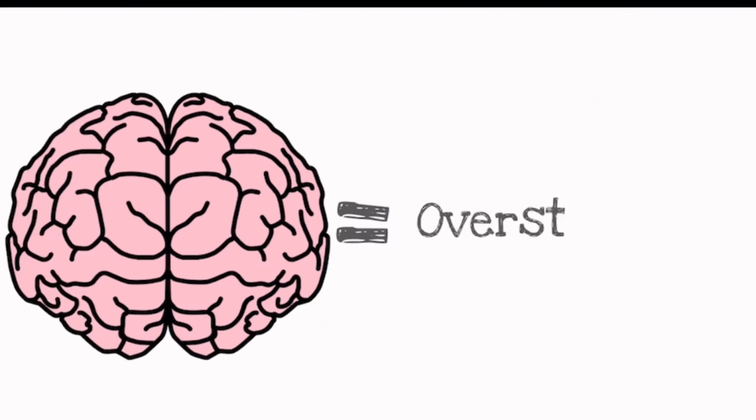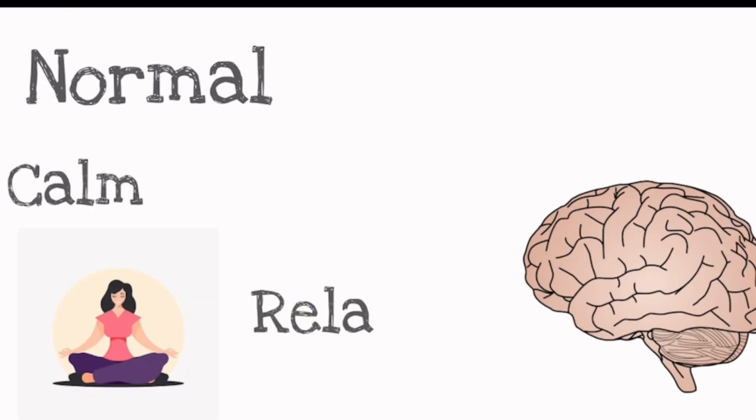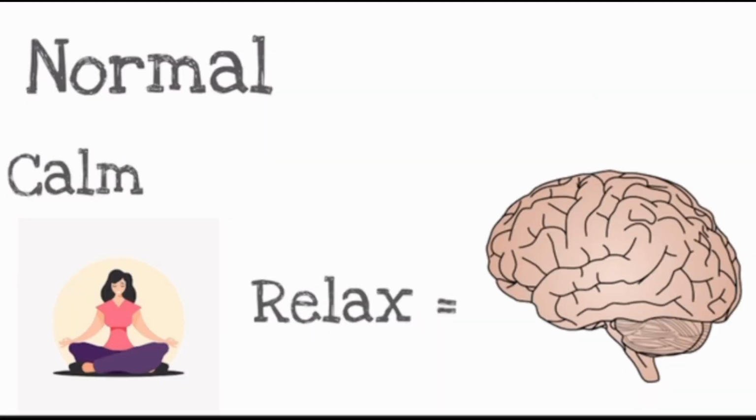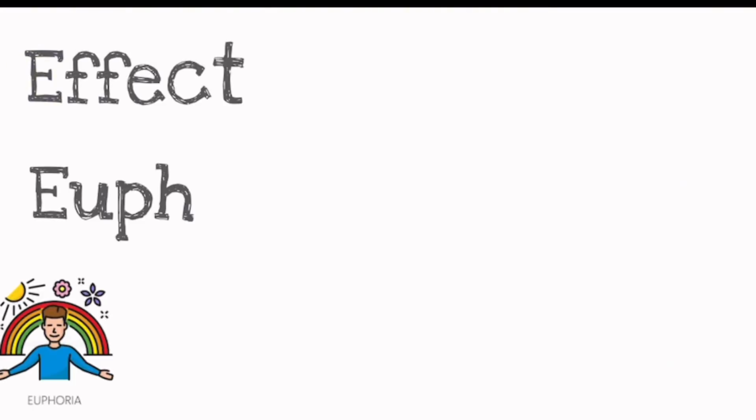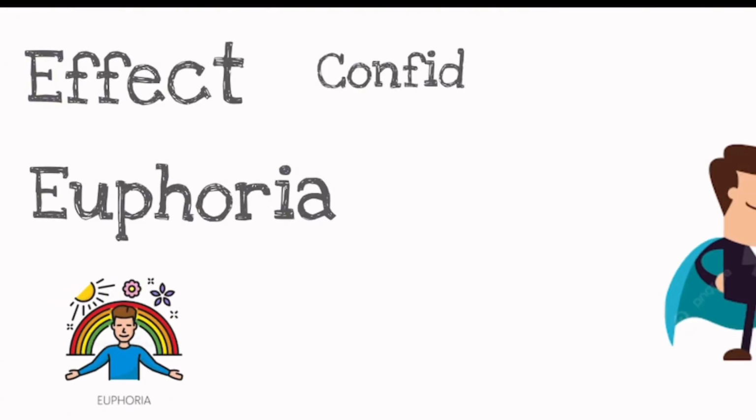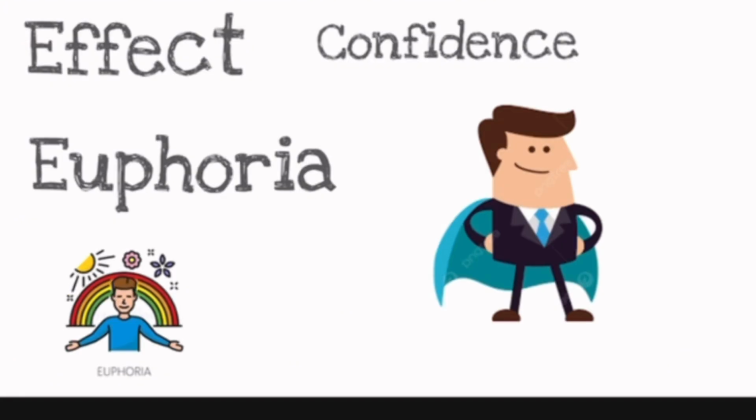While the normal effect of GABA would be for a person to stay calm, it allows for your brain to relax, it helps you sleep and become less stressed. While GHB will affect this by giving the person feelings of euphoria and improved confidence.